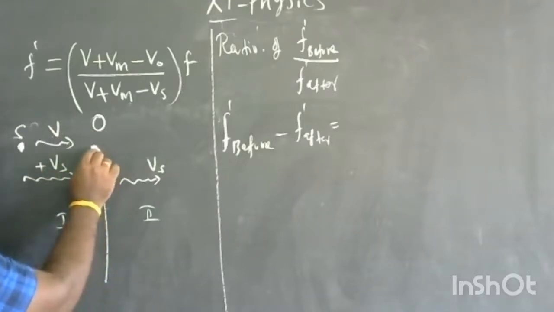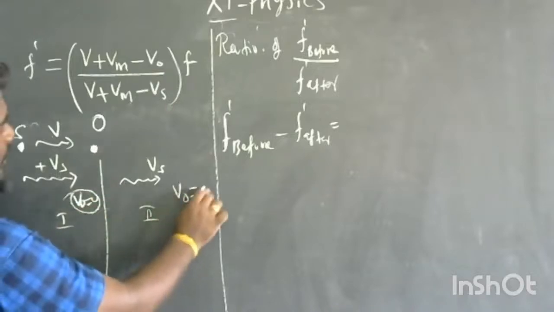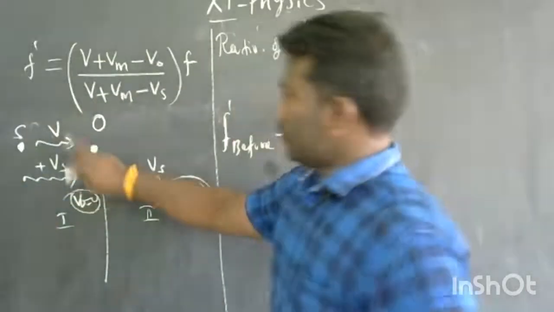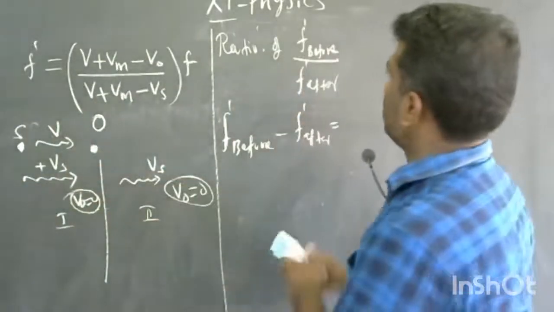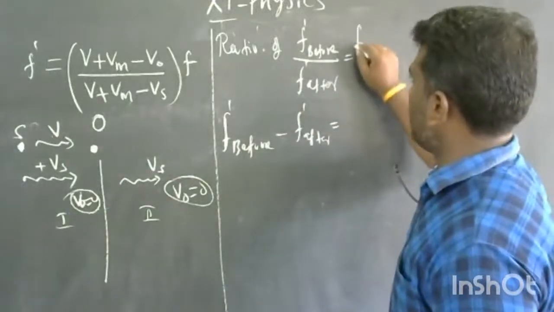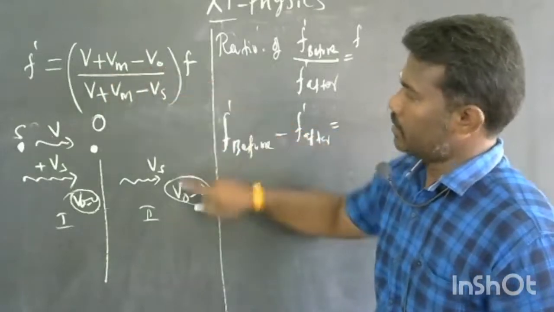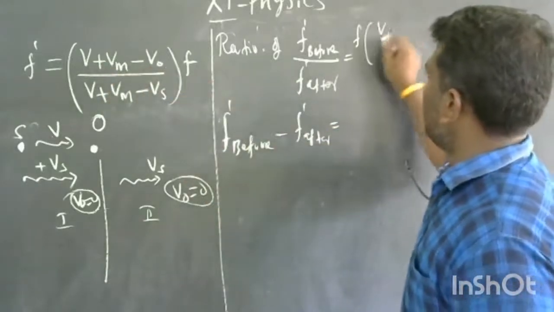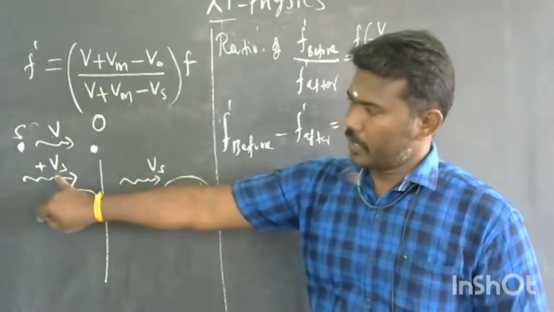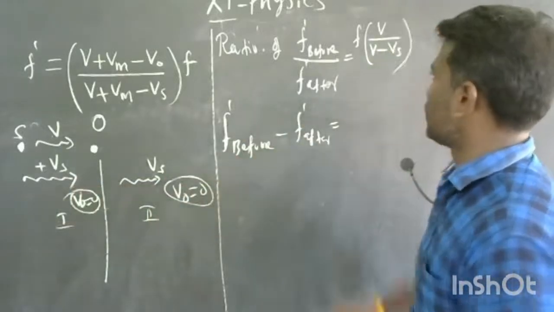But V naught is equal to 0, here and in this place also. So for this case, F dash before is F into V divided by V minus Vs, since V naught is 0 and Vs is positive, so there is no change.